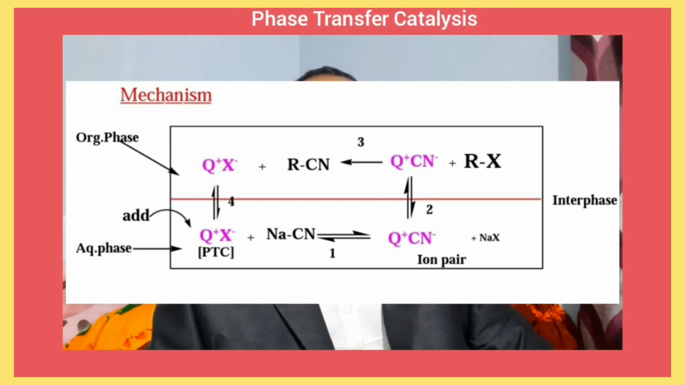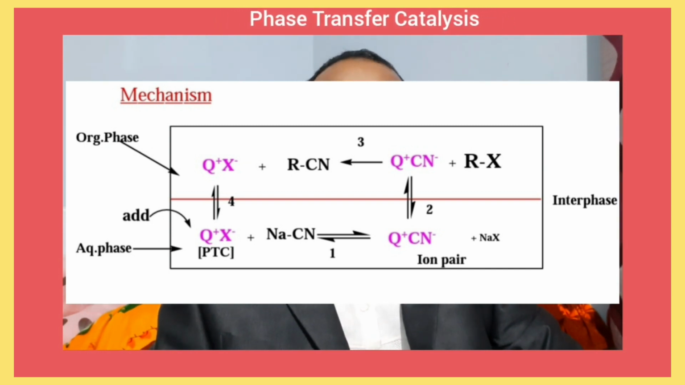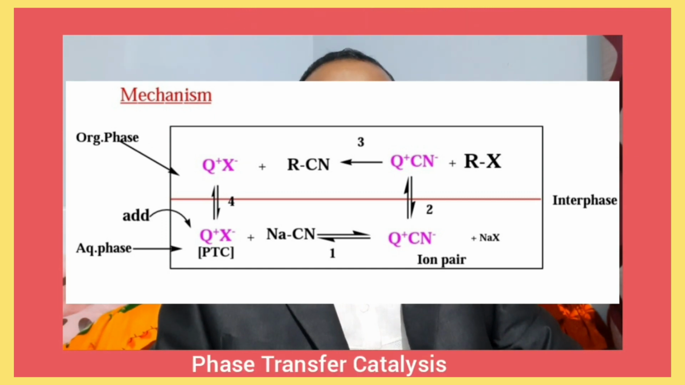So here the PTC carries the cyanide ions into the organic phase. Once they enter the organic phase, they react with alkyl halide to form the product.